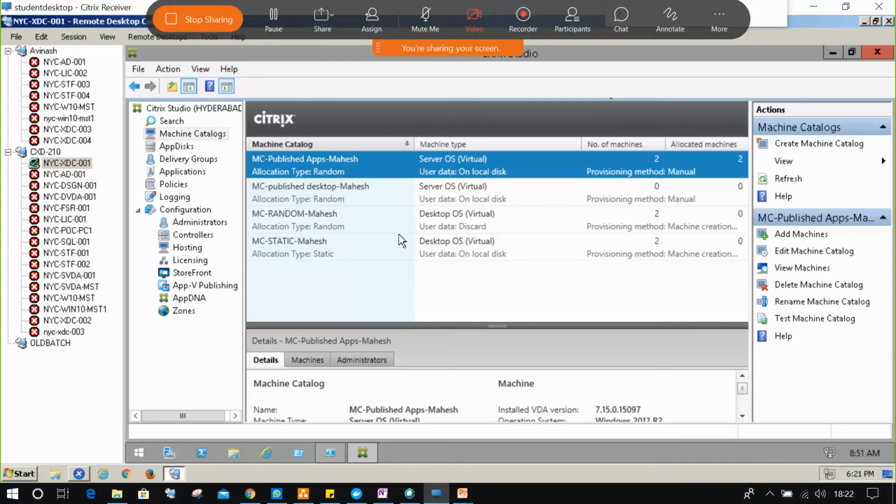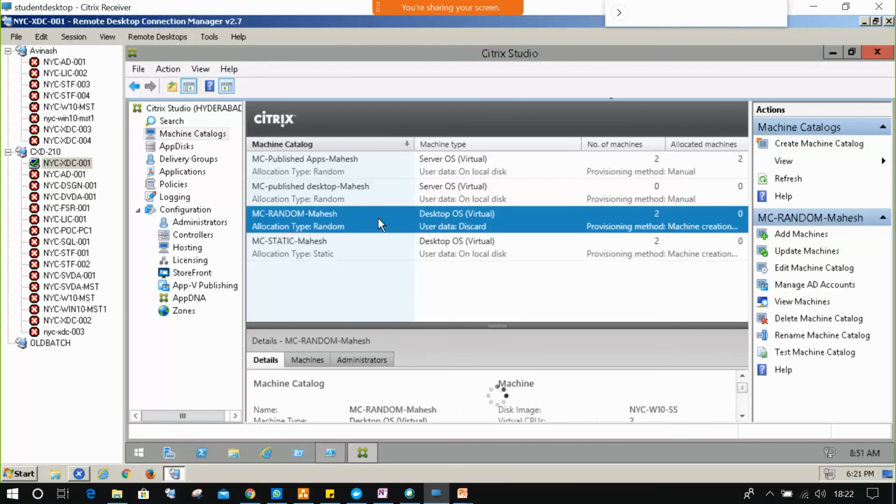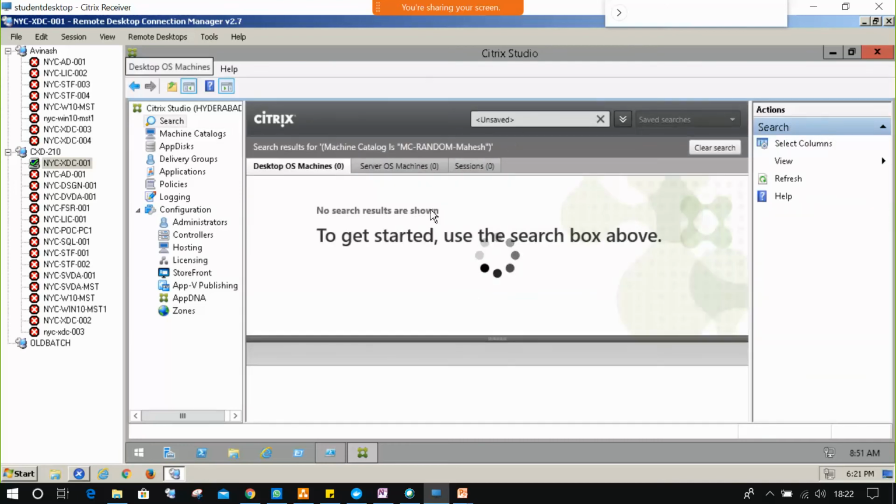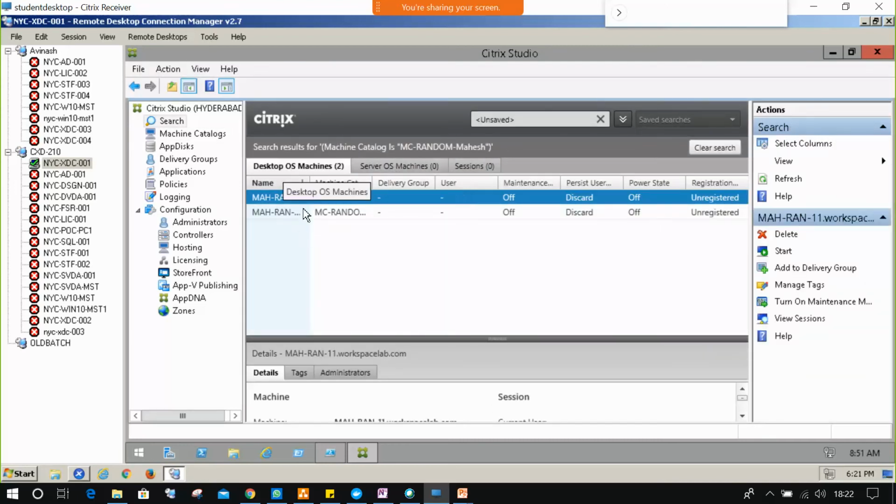Hello, I'm back. So now, random machines are created. You can right click on view machines and you can check the desktop machines category. If it is a server machine, you will see it under the server OS machines category. You can check the machine names also. Whatever name you properly gave, that's created. Okay, I think the name was given hash 1, right? So I think it took 11 and 21.